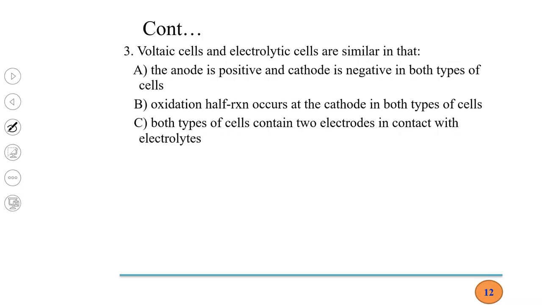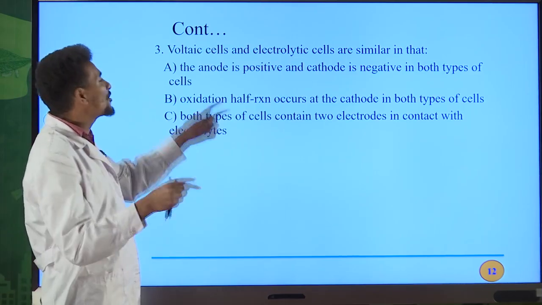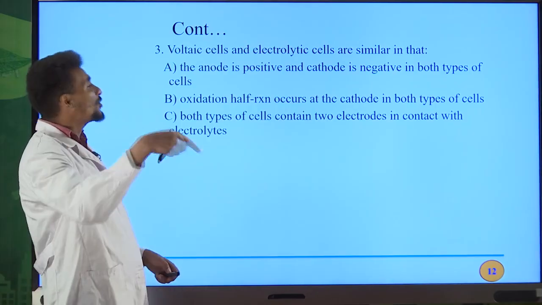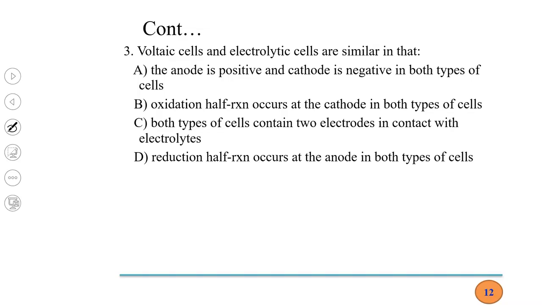Voltaic cells and electrolytic cells are similar in that A, the anode is positive and the cathode is negative in both types of cells. This is not correct. Anode is positive in electrolytic cell but negative in voltaic cell, and the cathode is negative in electrolytic cell but positive in galvanic cell. So A is not correct for this question.